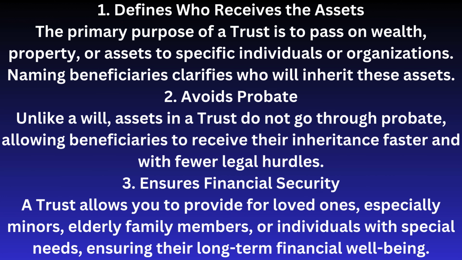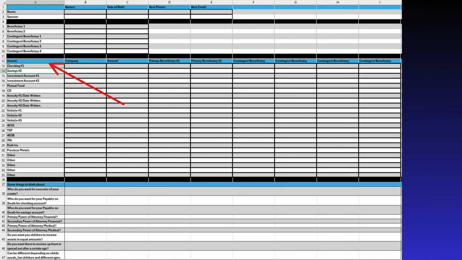3. Ensures financial security. A trust allows you to provide for loved ones, especially minors, elderly family members, or individuals with special needs, ensuring their long-term financial well-being. Moving on to row 12, you will see where it begins a checklist for your asset